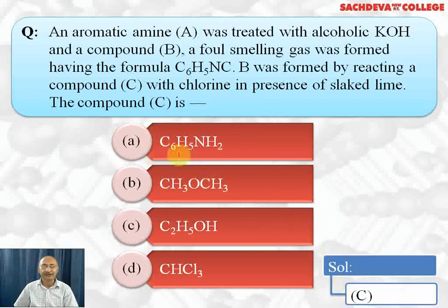And A can be identified as aniline. B is chloroform, whereas C is ethanol. We wanted to know C, so the correct answer is ethanol.